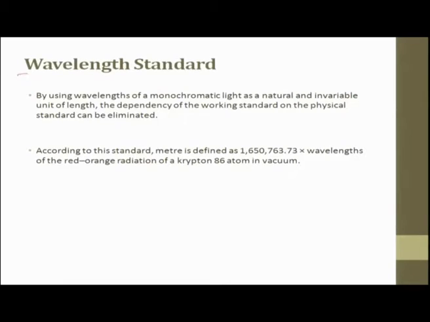So, the easiest way of doing it is wavelength standards. If I could express the length in terms of wavelength, then it is very easy and economical, and it is not a material dependent parameter. By using the wavelength of a monochromatic light as a natural and invariable unit of length, the dependency of the working standards on the physical standards can be eliminated. So, that is how the length standards today we always talk in terms of wavelength.